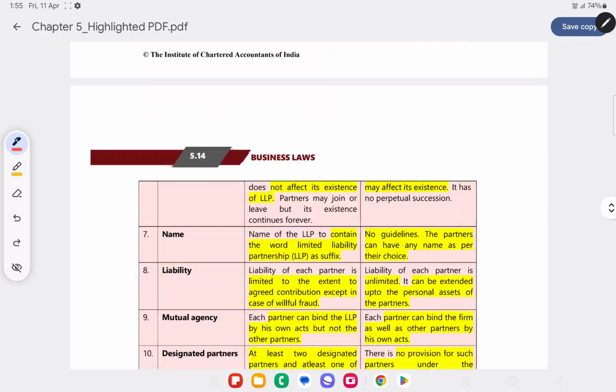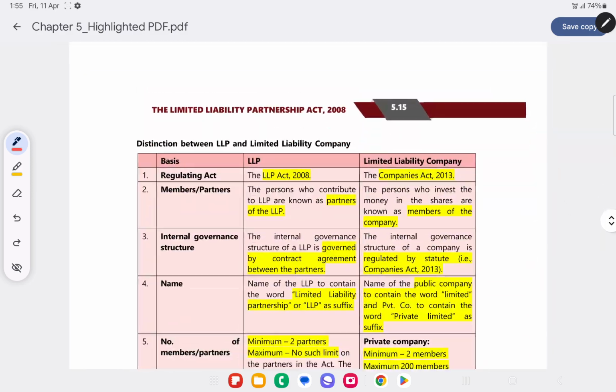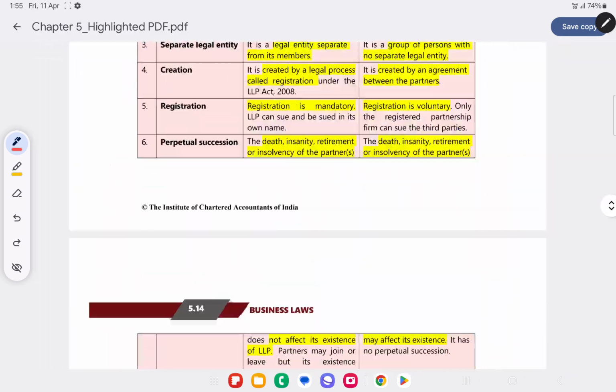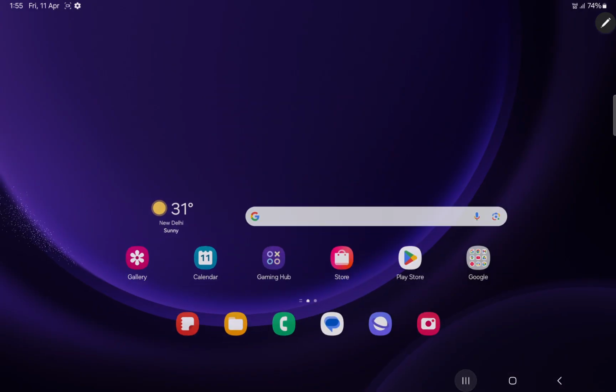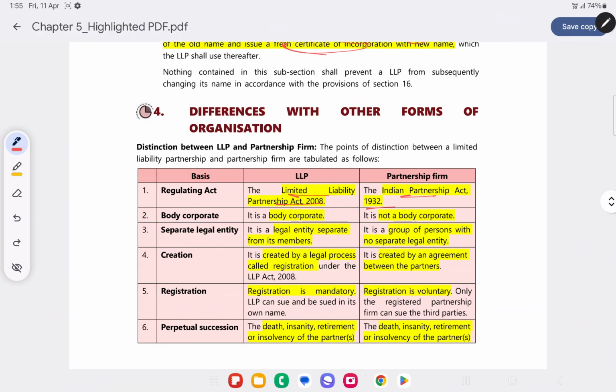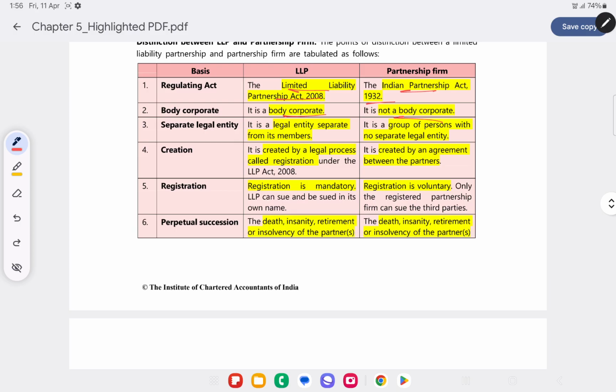Differences with other forms of organization is the last part. This is actually very simple. Differences when compared with other forms of organization. The regulating Act for LLP, as we know, is the LLP Act 2008, whereas for partnership it's the Indian Partnership Act 1932. Body corporate: LLP is a body corporate, whereas a partnership firm is not a body corporate. LLP is a separate legal entity just like a company, whereas in a partnership firm there is no separate legal entity. That is, partners and firm are one and the same.